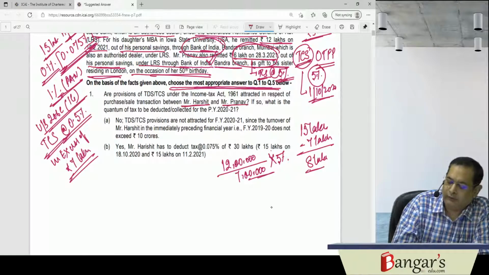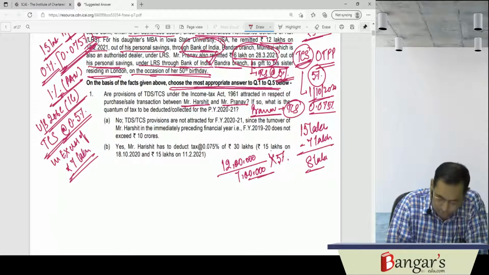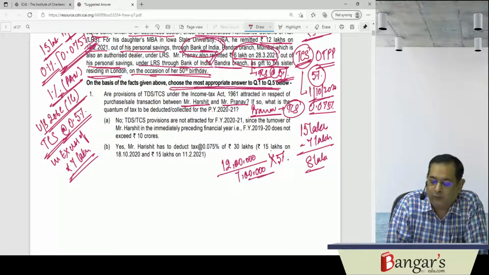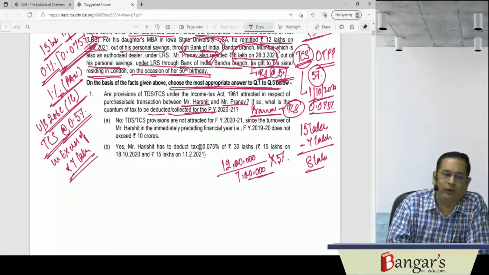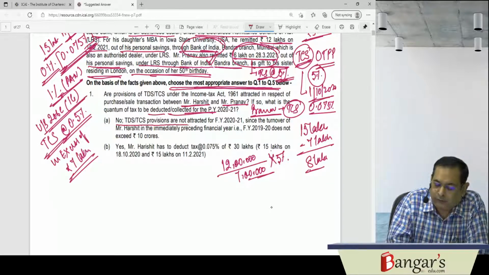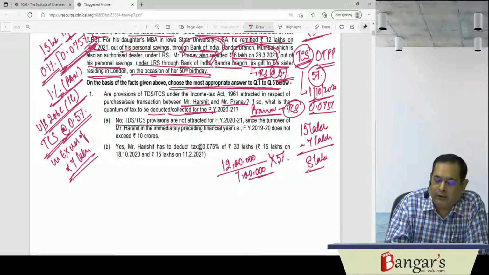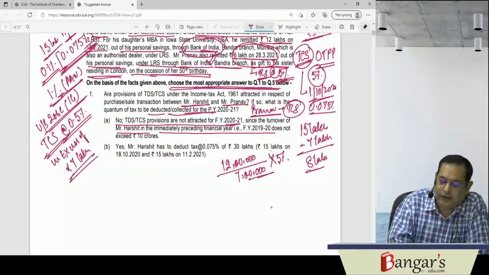So here we are seeing that Pranav, since his turnover in the preceding financial year exceeds 10 crores, will be required to collect tax at source at the rate of 0.075% in excess of rupees 50 lakhs which have been made after 1st of October. So, what is the quantum of the tax to be deducted or collected for the financial year 2021? Now, first is no TDS or TCS provisions are attracted in financial year 2021, since turnover of Mr. Harshit in the immediately preceding financial year 1920 does not exceed 10 crores.